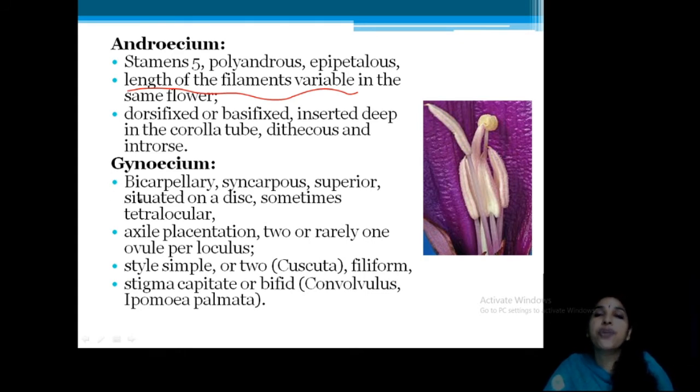Now, looking at the gynoecium, it is bicarpellary. You know that Bicarpellatae is a series. Syncarpous, superior, situated on a disc. Sometimes tetralocular, meaning bicarpellary, bilocular, but with a false septum it becomes tetralocular. And axile placentation is a very common condition. Then one ovule, or two ovules, two or rarely one ovule you can observe. Then a very simple style here. You can see this style in this picture. And two styles in Cuscuta. It is filiform, a small, fine, thread-like structure, usually bifid, with the apex divided into two.